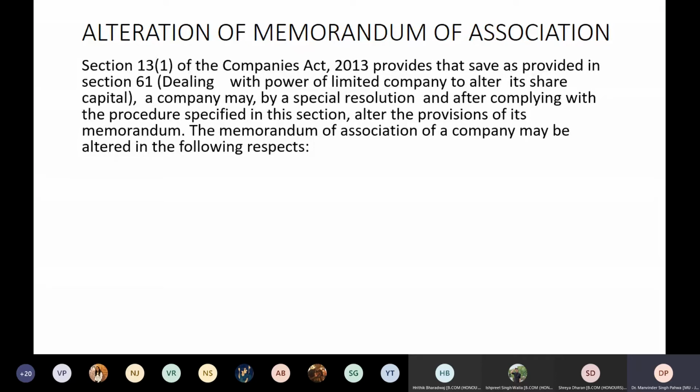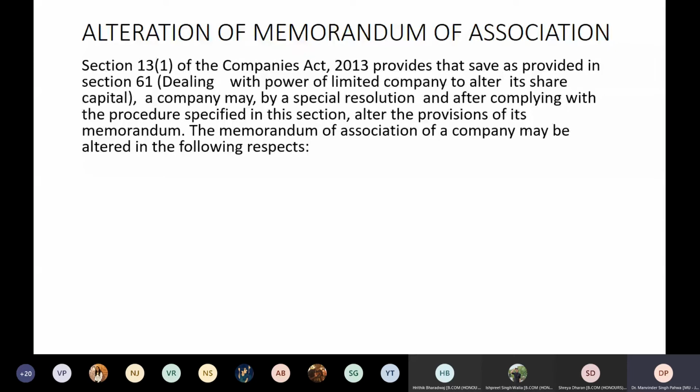As I have already told you, a change in the memorandum may be the need of the time. As per the time, you need to change the memorandum of association because this determines the scope of the working of the company. If you do not change this and you do certain things which your memorandum does not allow, then it will be ultra vires. It means that the directors have gone beyond the limits and it will be void, and this will make all the directors personally responsible.